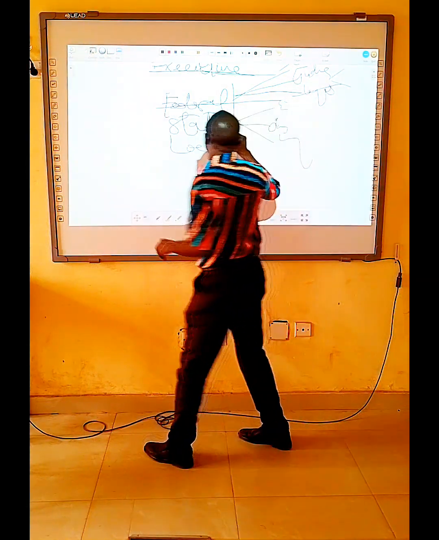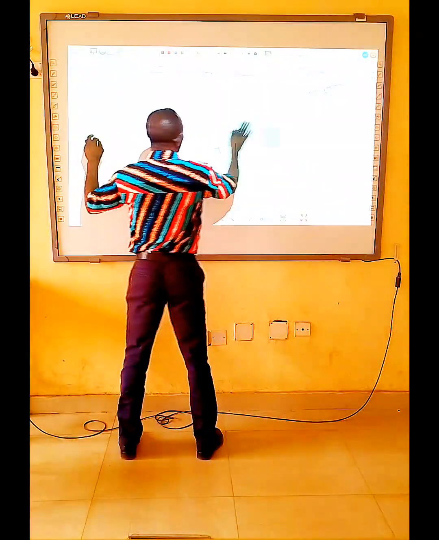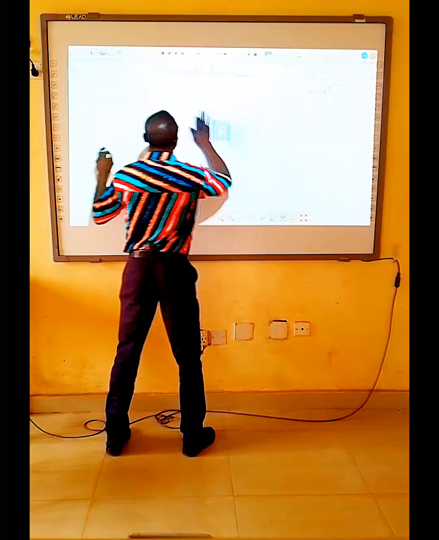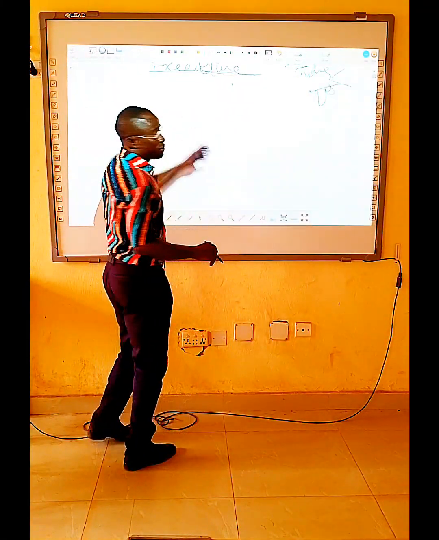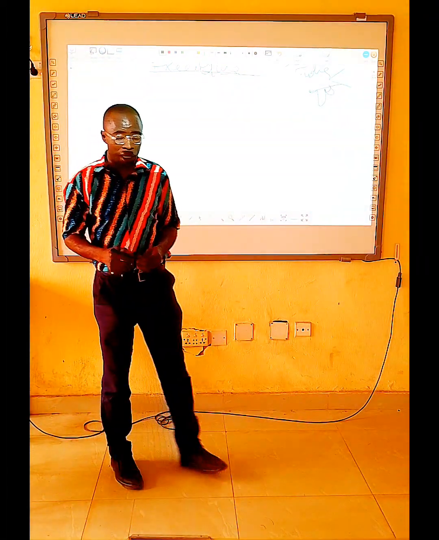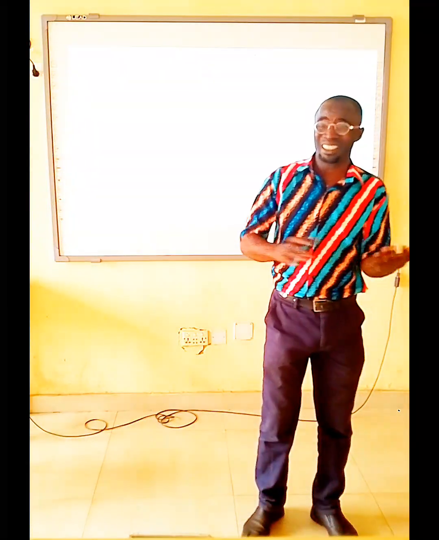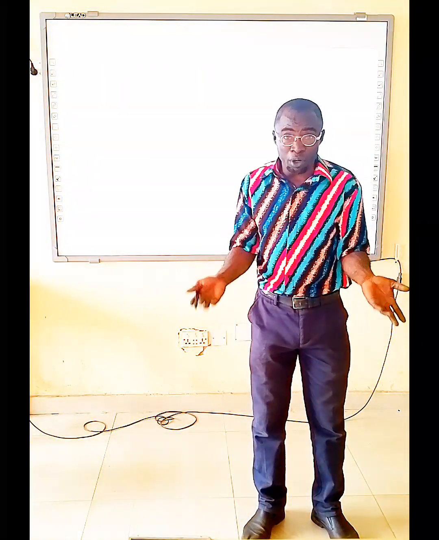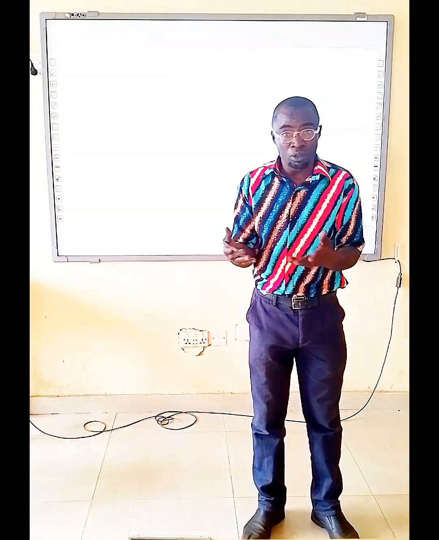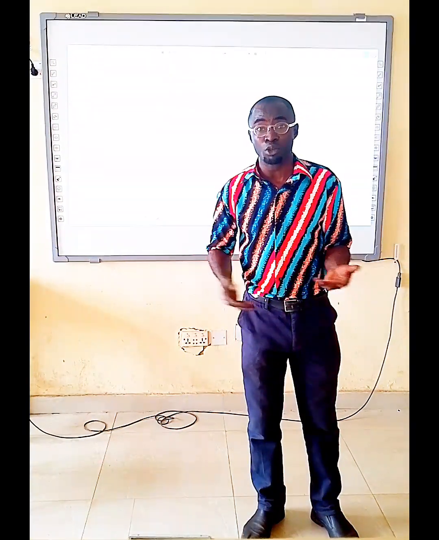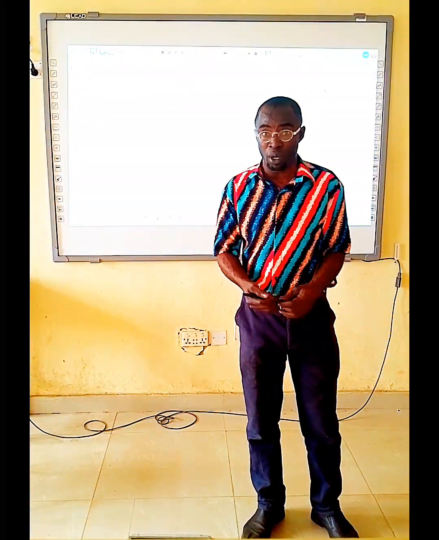So let's look at the executive itself now. Don't forget we said the executive is the organ of government that helps in the formulation of government policies. They design the government program, and they are the ones to implement it to see how it is going to work.